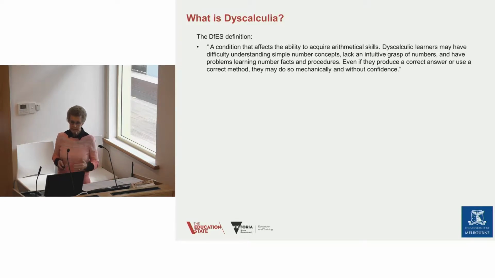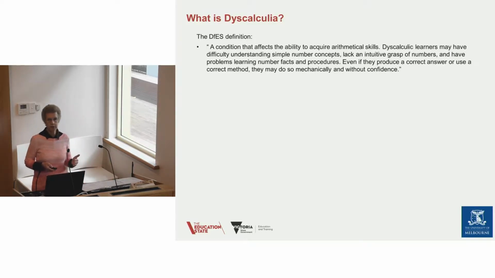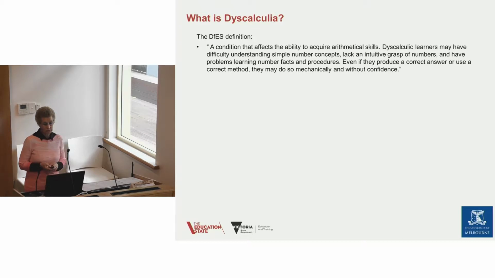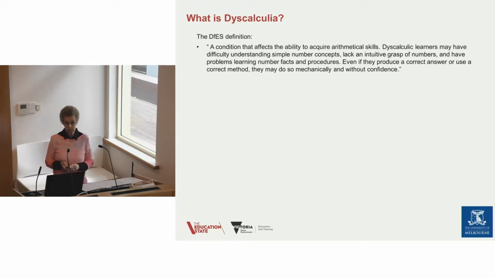Now, what is dyscalculia? I've talked in earlier videos that it's hard to define. So I'm going to use this Department for Education and Skills definition from the UK because it characterises dyscalculia very much in the same way as we would regard it, as a condition that affects the ability to acquire arithmetical skills. Dyscalculic learners may have difficulty understanding simple number concepts, lack an intuitive grasp of numbers, and have problems learning number facts and procedures.